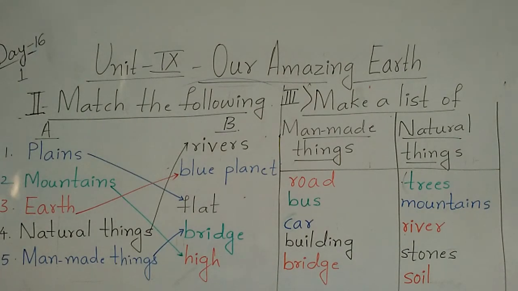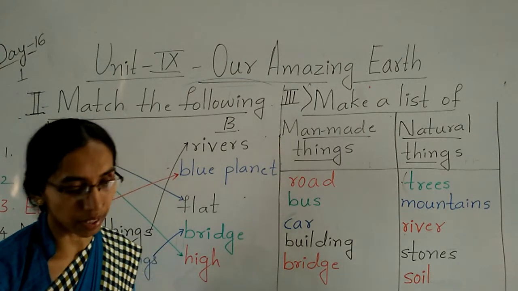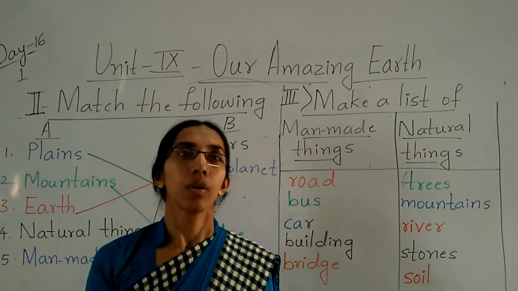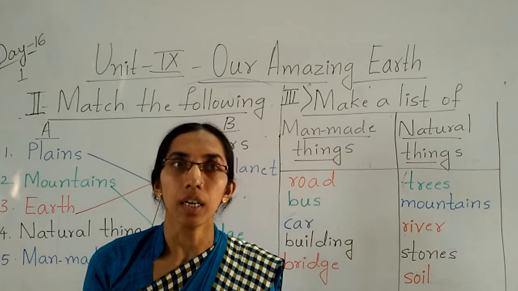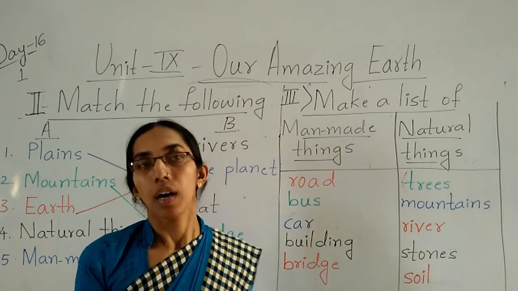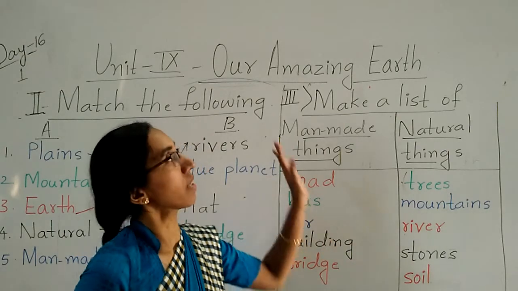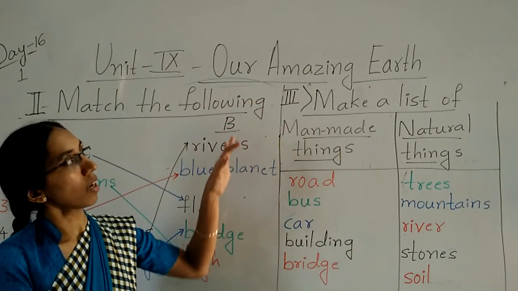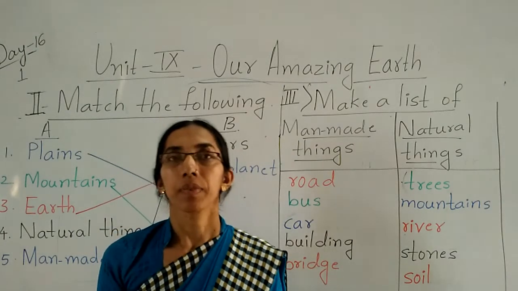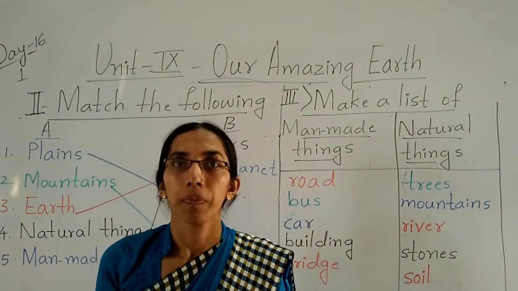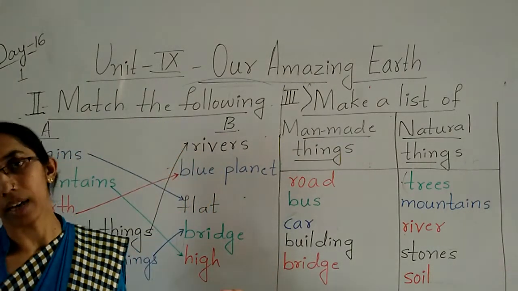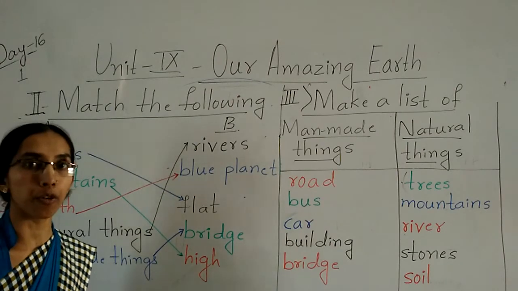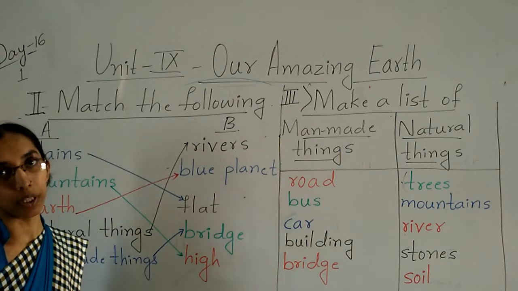Okay, children. So all the things whatever I have written on the board today, everything you have to copy down in your EVS notebook. And this unit, this lesson, Our Amazing Earth, I am not sending the classwork because everything is written on the board, so you have to copy down from this video only.